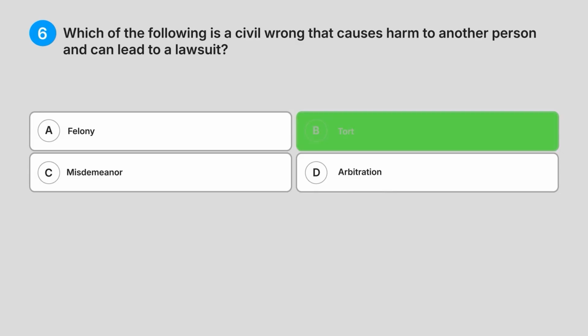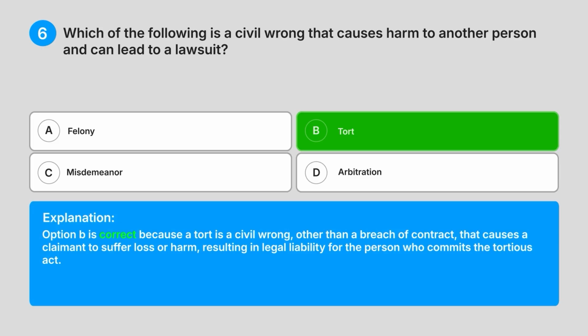Correct answer, B. Tort. Explanation: option B is correct because a tort is a civil wrong other than a breach of contract that causes a claimant to suffer loss or harm, resulting in legal liability for the person who commits the tortious act.